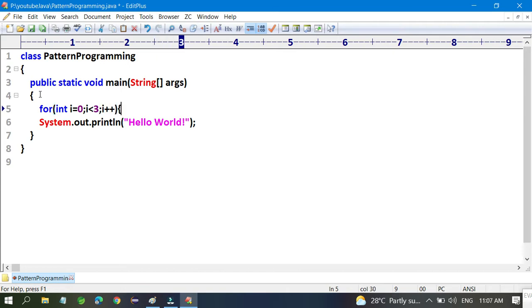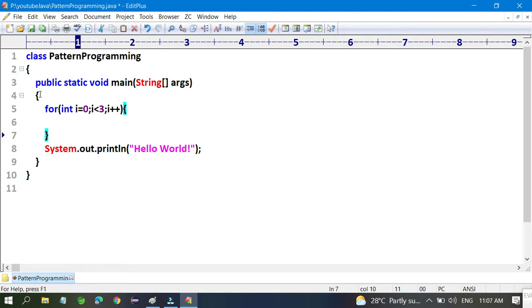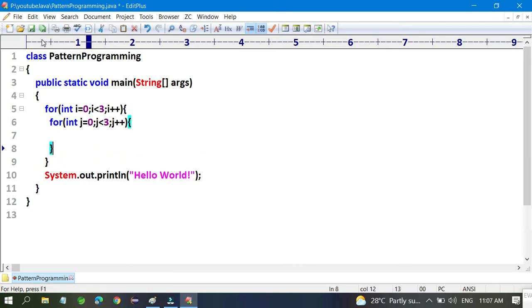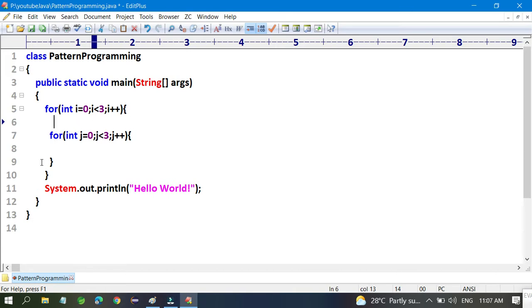Okay, fine. Inside this loop you have to take one more loop, because you want to iterate with the J loop also. So you have two variables, int i and int j equal to 0, j less than 3, and j plus plus. This is the two for loops you have created.